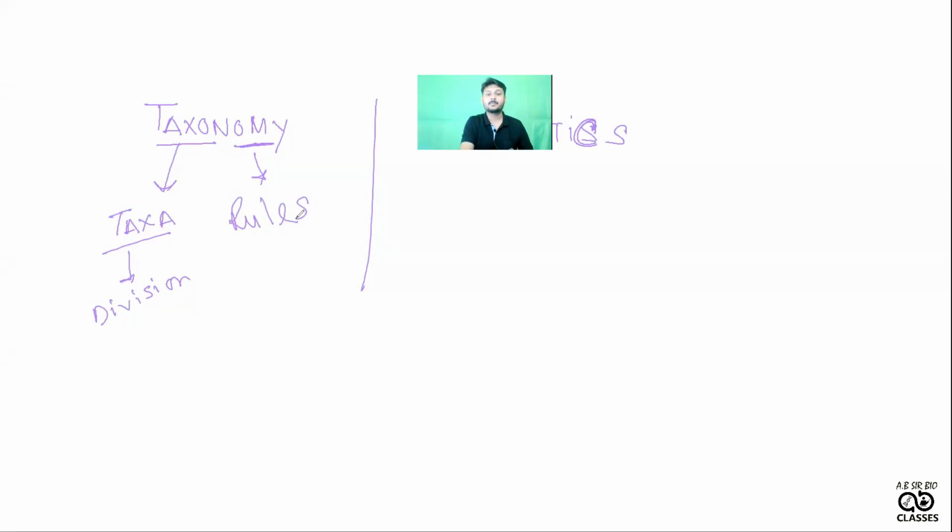What is systematics? See, systema. What is the meaning of systema? Systema means put together. So what will we put together? That means the common features, those features that are very much common. Like if I am a systematics believer, if I enter my class and say girls sit on one side, boys sit on another side.